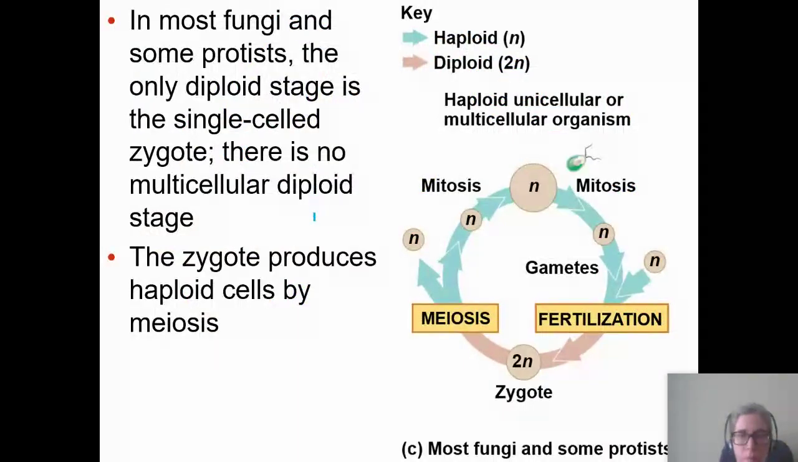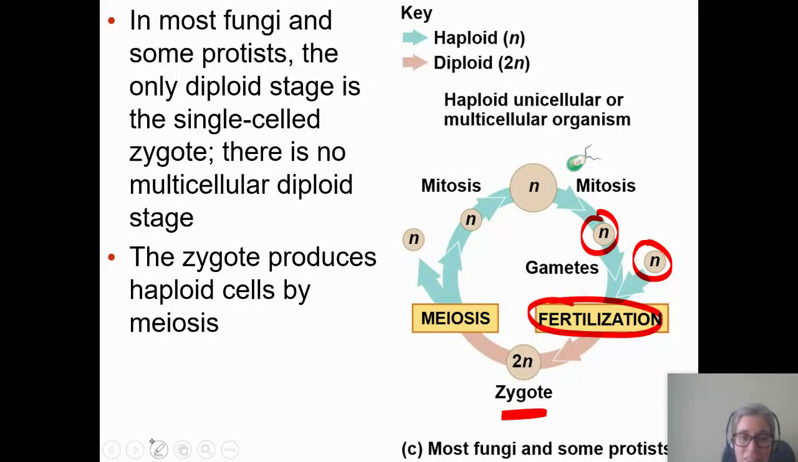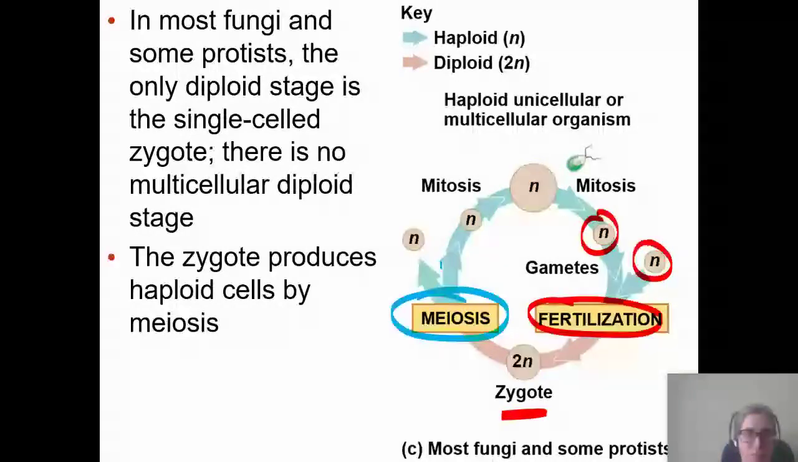In fungi and most protists, they're going to have sort of the exact opposite of what we have. So here's what's the same. I'll do the same stuff in red. They've got gametes that are haploid, and then they have fertilization. They make a diploid zygote. The thing that's different is it doesn't do any mitosis at all. So right away, it's going to do meiosis without doing any mitosis. And then it'll make their haploid spores.